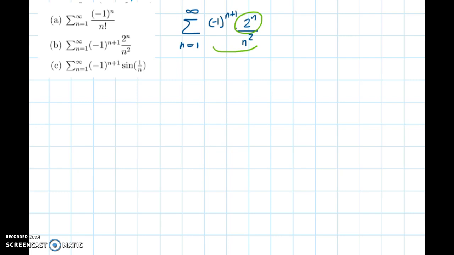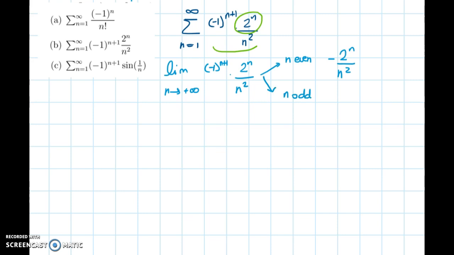So let's look at the limit when n approaches infinity of (-1)^(n+1) times 2 to the power of n over n squared. Okay, so when n is even, we are going to get the terms -2^n over n squared, and when n is odd, we are going to get the ones with the positive sign, so 2^n over n squared.